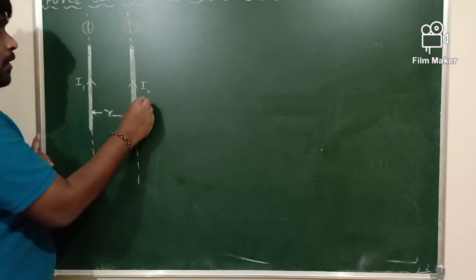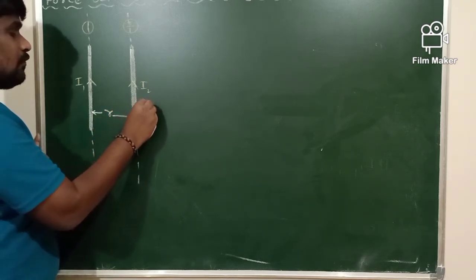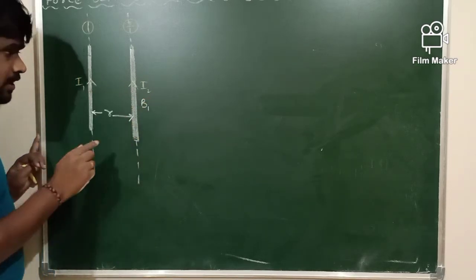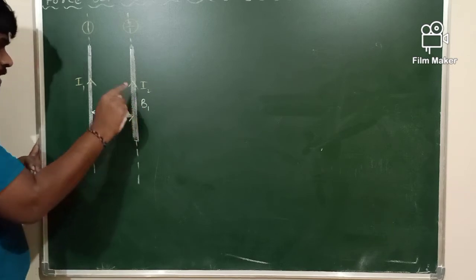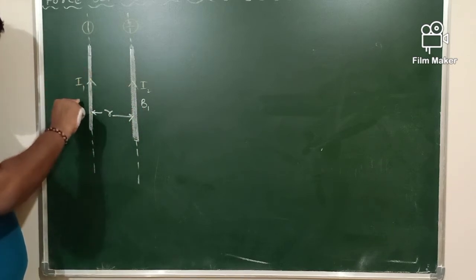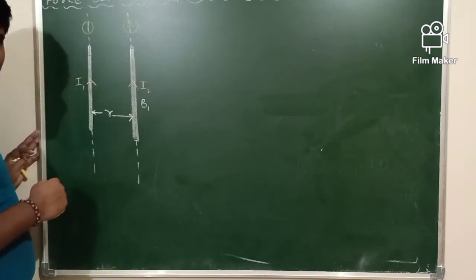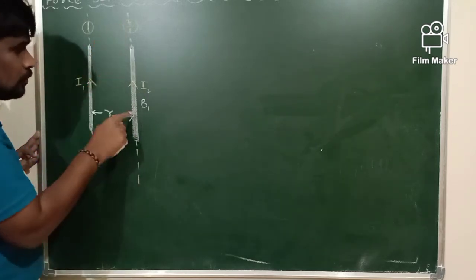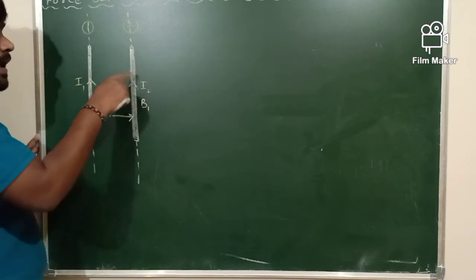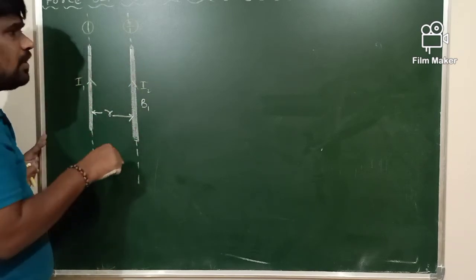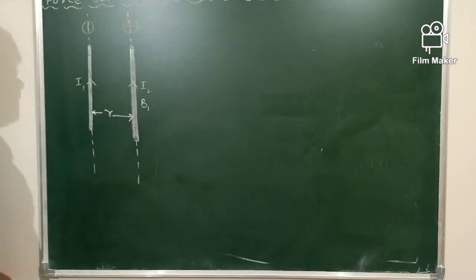Which magnetic field? B1 magnetic field. Concentrate here. B1 is the magnetic field produced by conductor 1 at conductor 2. Now conductor 2 is present within the magnetic field B1. That's why it is experiencing the force.